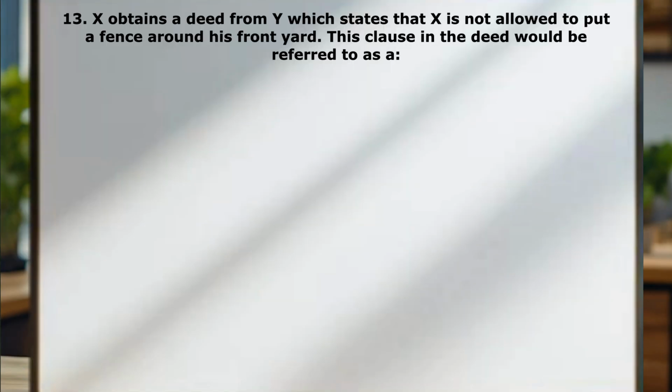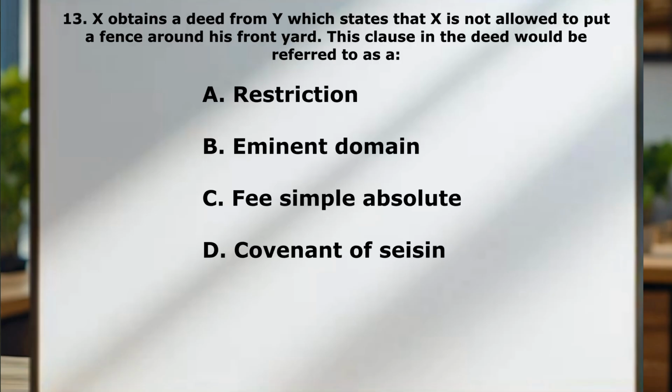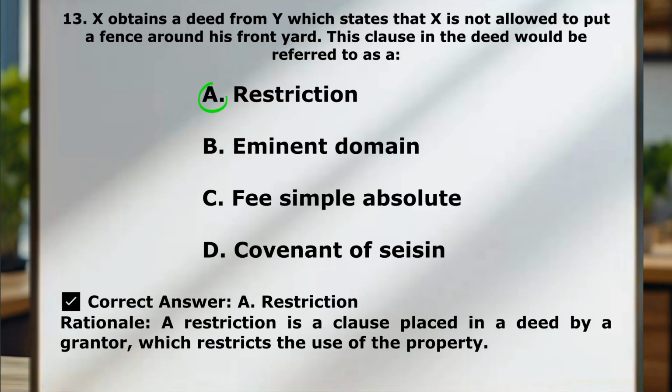Question number 13. X obtains a deed from Y, which states that X is not allowed to put a fence around his front yard. This clause in the deed would be referred to as A, restriction. B, eminent domain. C, fee simple absolute. D, covenant of cession. Correct answer is A, it's a restriction.